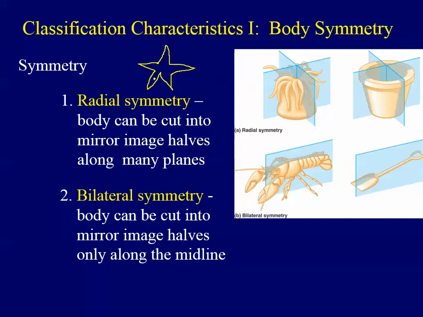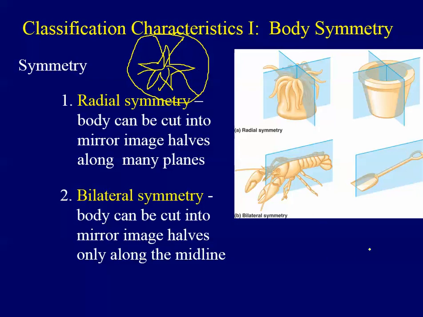All right, so if you take a starfish and put it on top of a pie, do you like pie? My husband just loves pie. If I put a starfish on top of a pie, I could theoretically cut the pie into wedges and there would be identical pieces of starfish in each wedge. So that is a good way to picture radial symmetry. Could you put this animal on a pie and slice up the pie so that anybody would get the same piece?